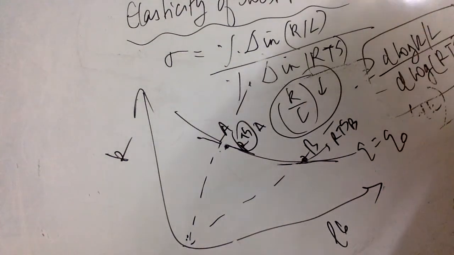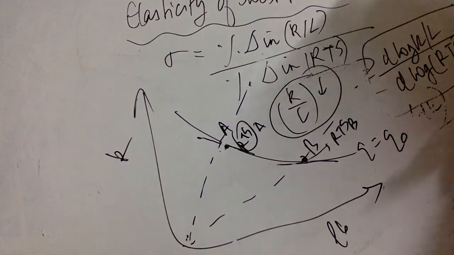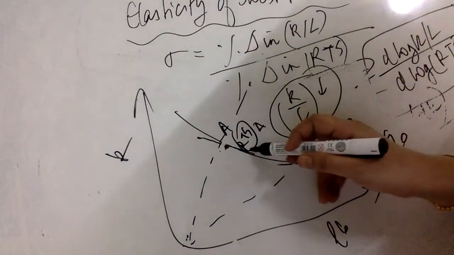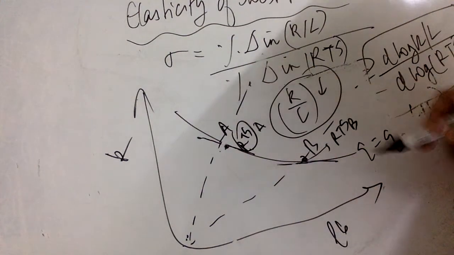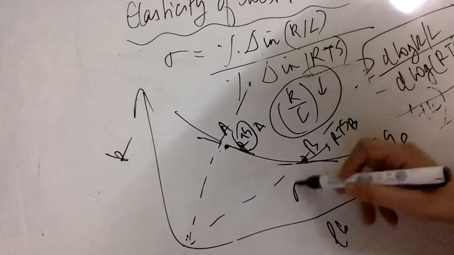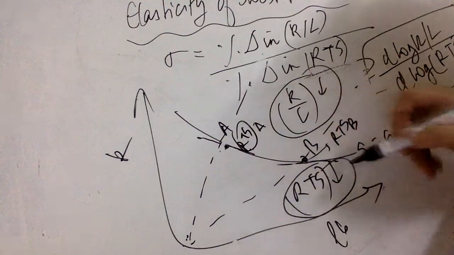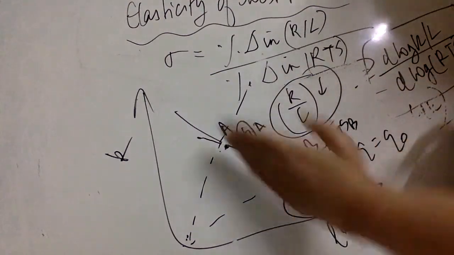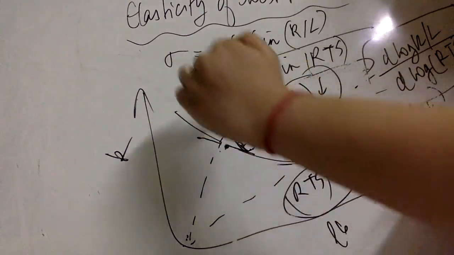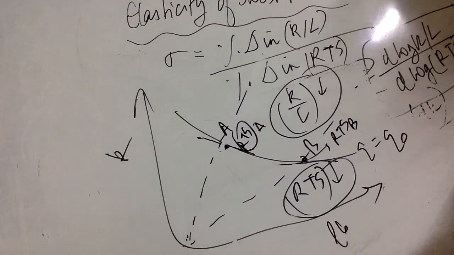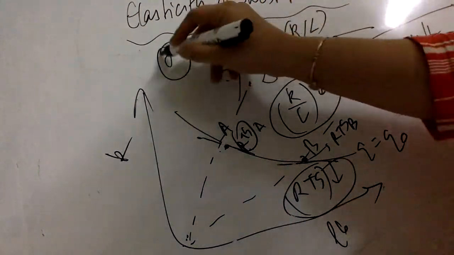And what is it with respect to the rate of substitution? We have discussed already that the rate of substitution in a convex-shaped isoquant is decreasing. So RTS is also decreasing. So both are decreasing. As the K by L ratio is changing, if it goes up then RTS goes up. If K by L is declining, RTS is also declining. So what can we infer about the elasticity of substitution?